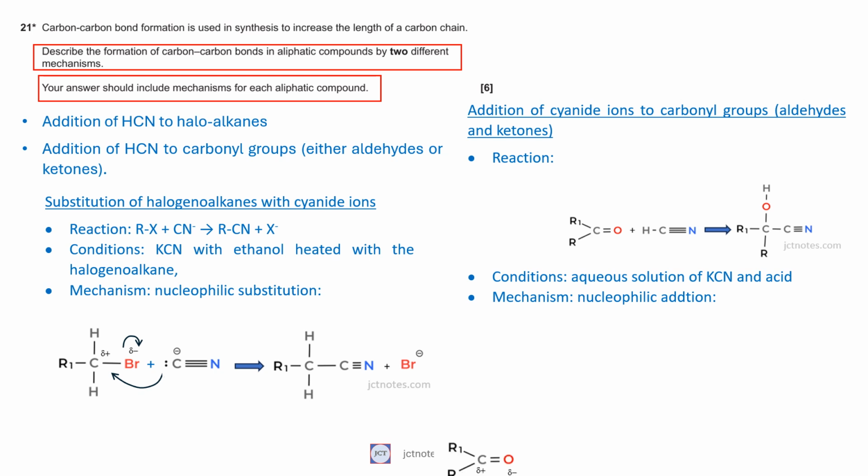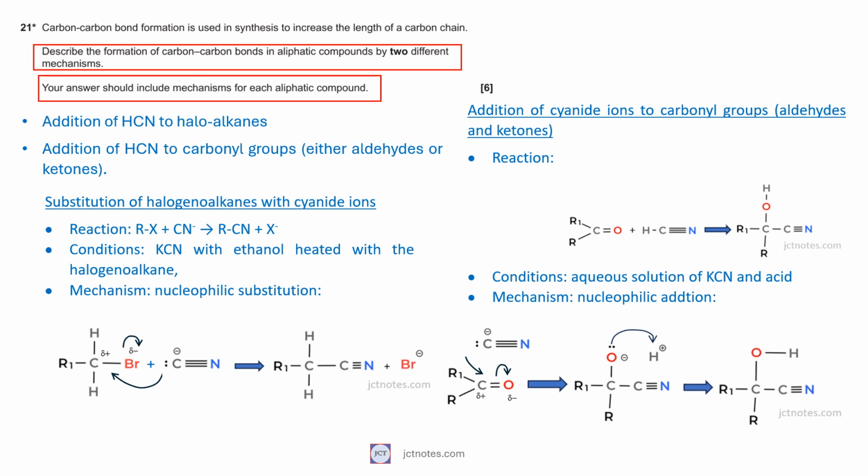The carbonyl group becomes polarized because oxygen is highly electronegative. Electrons in the carbon-oxygen bond are pulled towards the oxygen atom, giving it a partial negative charge and leaving the carbon atom partially positive. This positive carbon atom is susceptible to nucleophilic attack by the cyanide ion, CN-. The lone pair of electrons from the cyanide is used to form a carbon-carbon bond, and one pair of electrons in the double bond carbon-oxygen is transferred to the oxygen, leaving the oxygen with a negative charge and a lone pair of electrons, that react with a proton forming a hydrogen-oxygen bond.